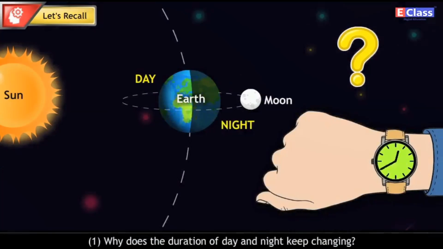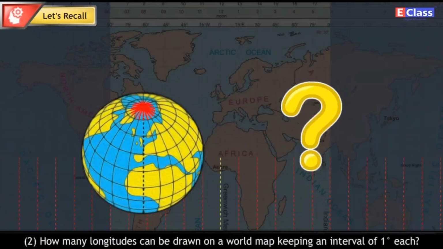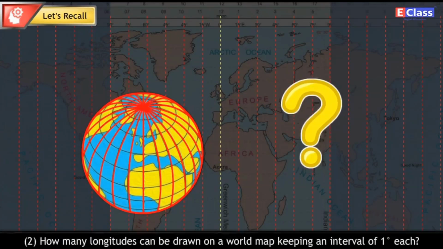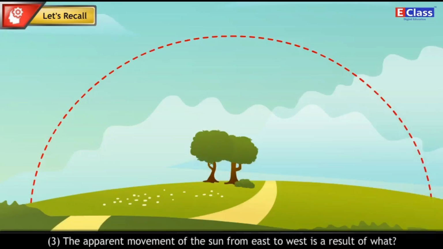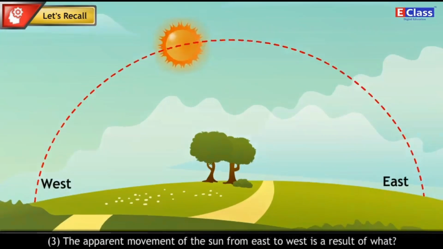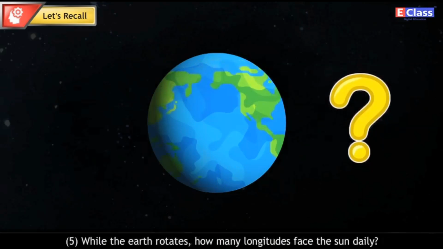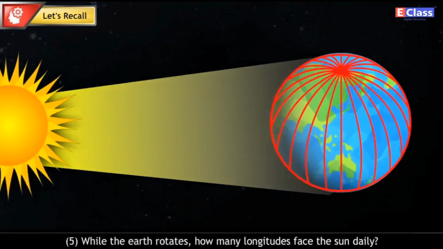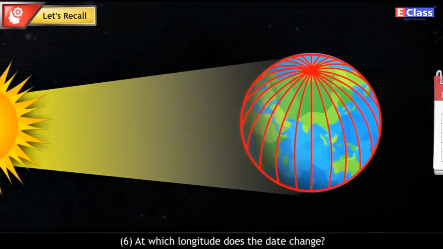Why does the duration of day and night keep changing? How many longitudes can be drawn on a world map keeping an interval of 1 degree each? The apparent movement of the sun from east to west is a result of what? What is the direction of the rotation of the earth? While the earth rotates, how many longitudes face the sun daily? At which longitude does the date change?